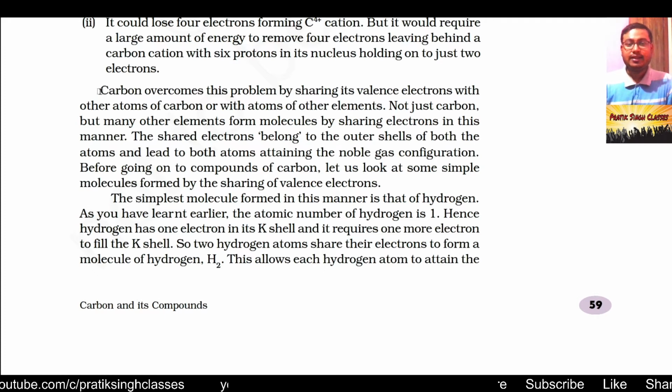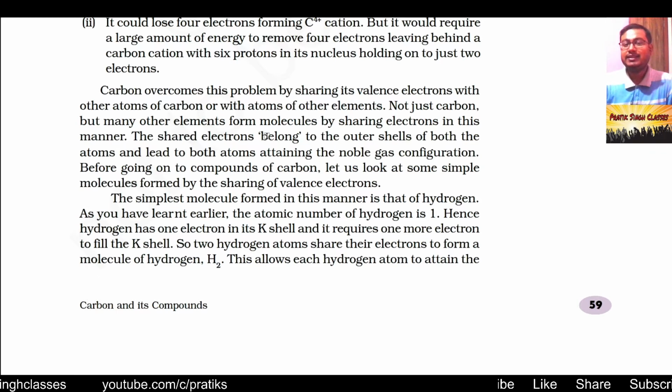Carbon overcomes this problem by sharing its valence electrons with other atoms of carbon or with other atoms. So carbon can neither lose nor gain electrons, but it shares electrons with other carbon atoms, that is, of the same type or other types of elements. Not just carbon, but many other elements also form molecules by sharing electrons in this manner. The number of compounds of the carbon family is the highest of any element in the periodic table.